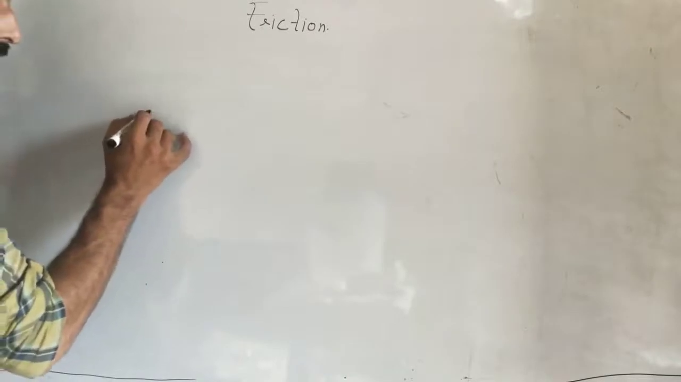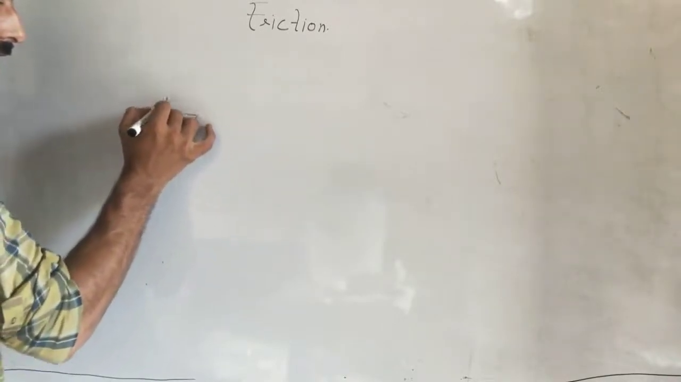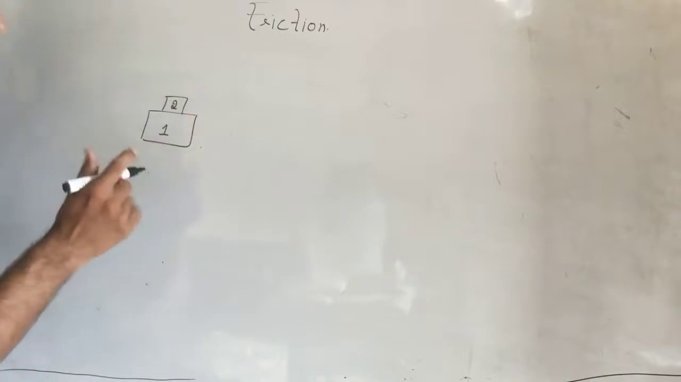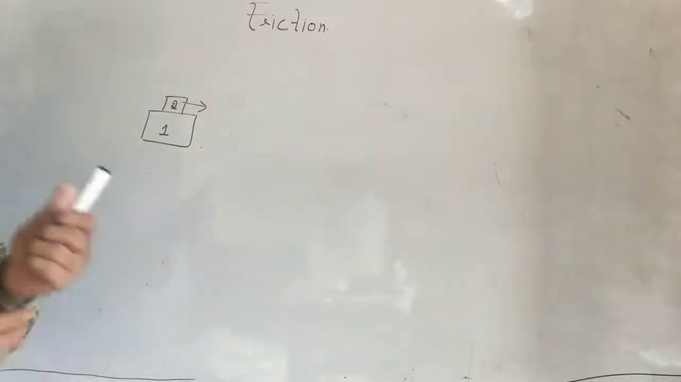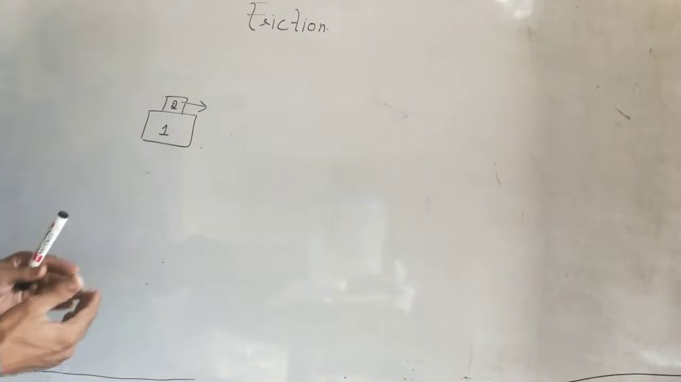Suppose this is object number 1 and this is object number 2. When two objects are in contact with each other and the second object wants to move, has an intention of motion, or is moving, then an opposing force will act between the surfaces of these two objects. That is known as frictional force.